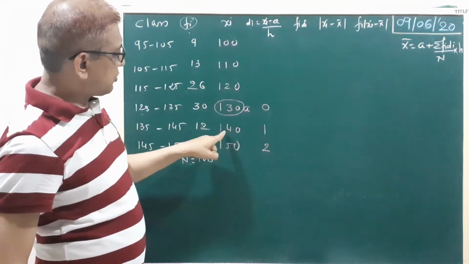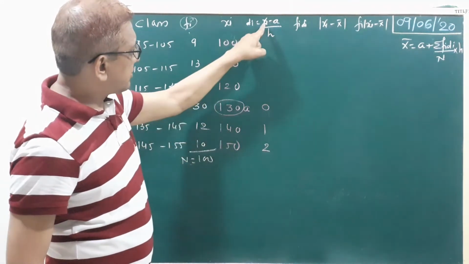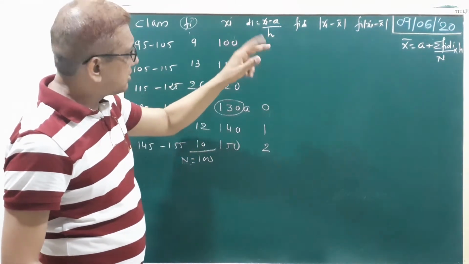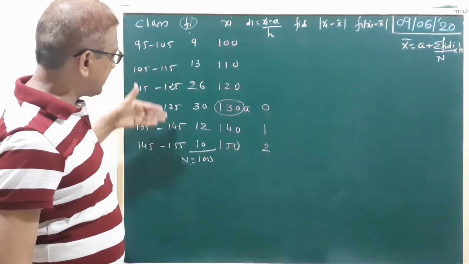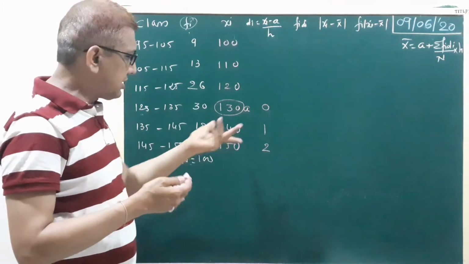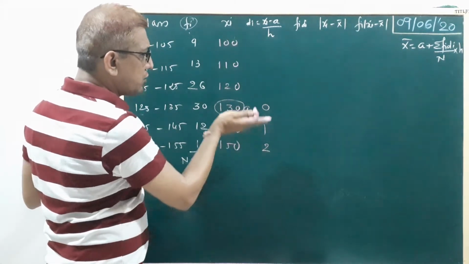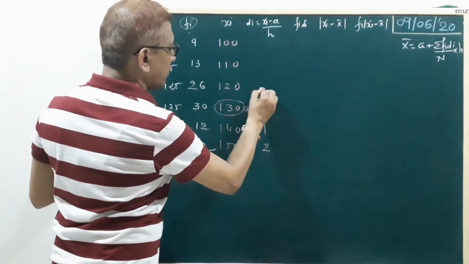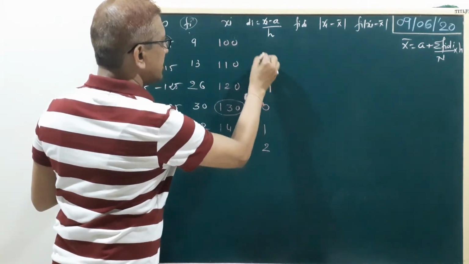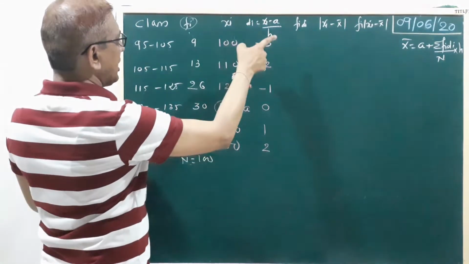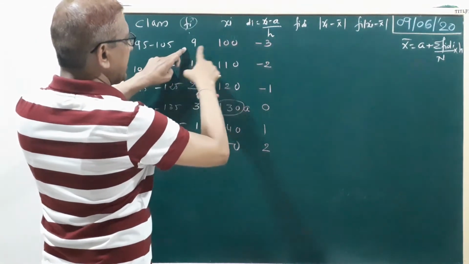Xi. Suppose you take xi 140. Put here 140. A equal to 130. 140 minus 130, 10, divided by h. H equal to class length, class length equal to 10. 10 divided by 10, 1. So, below the 0, we write here always positive. Above the 0, we write here negative. Minus 1, minus 2 and minus 3. Clear? Okay.